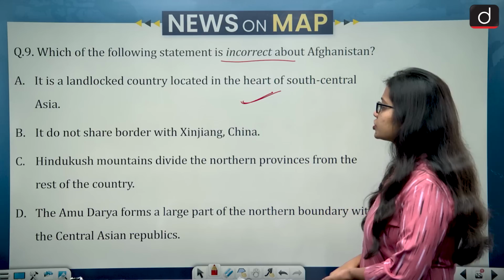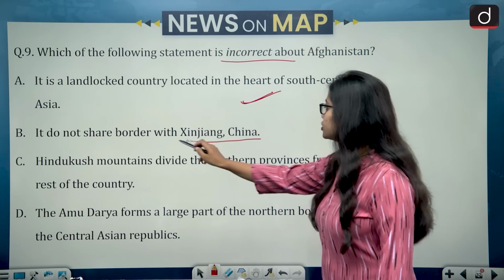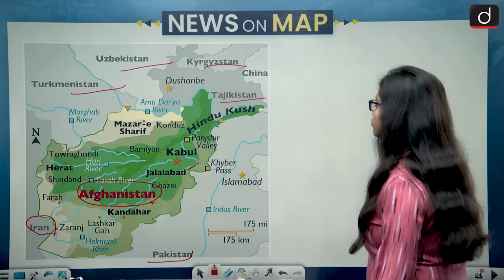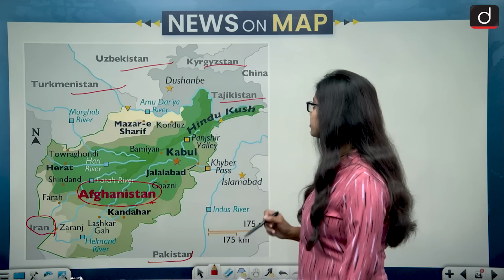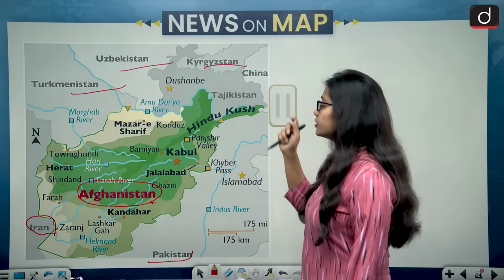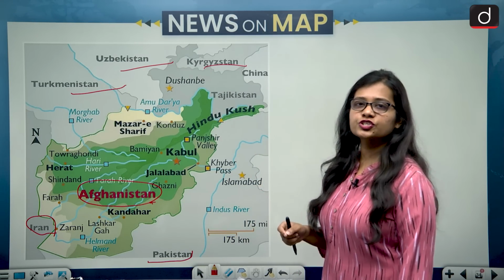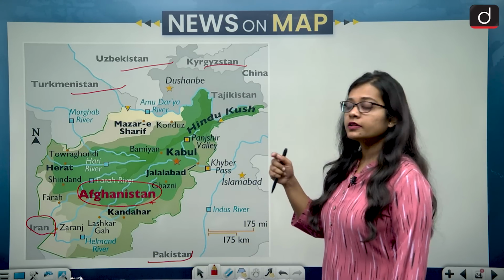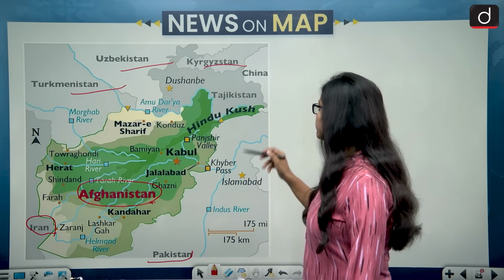Second, it does not share border with Xinjiang, China. So first we need to know whether Afghanistan shares its borders with China or not. Then the answer is yes, because a very small border is shared between Afghanistan and China on the northern and eastern side of Afghanistan.